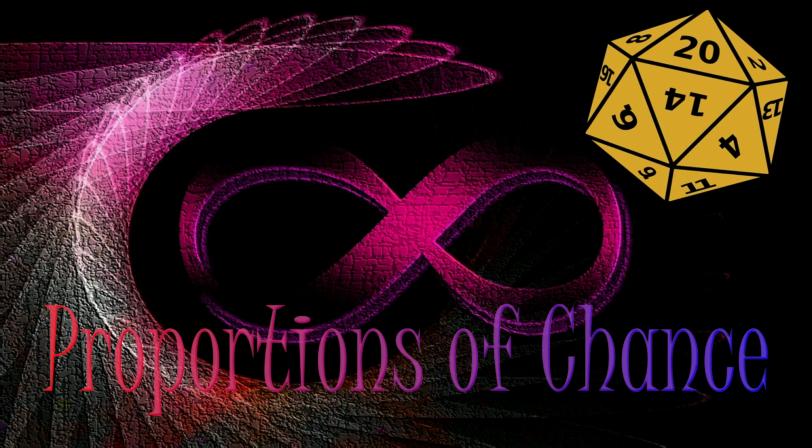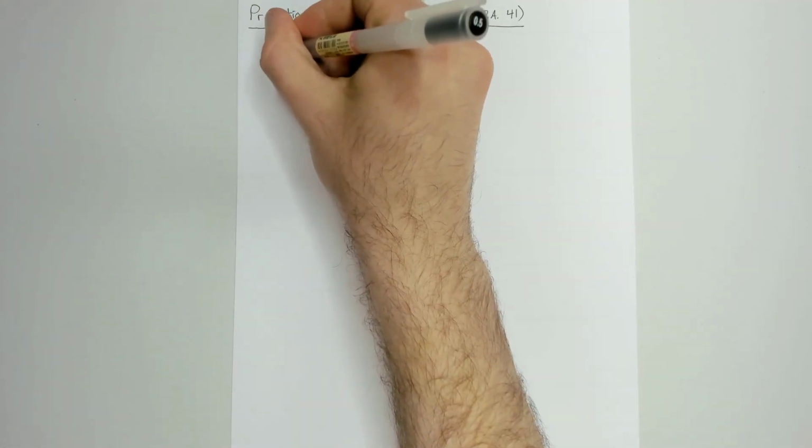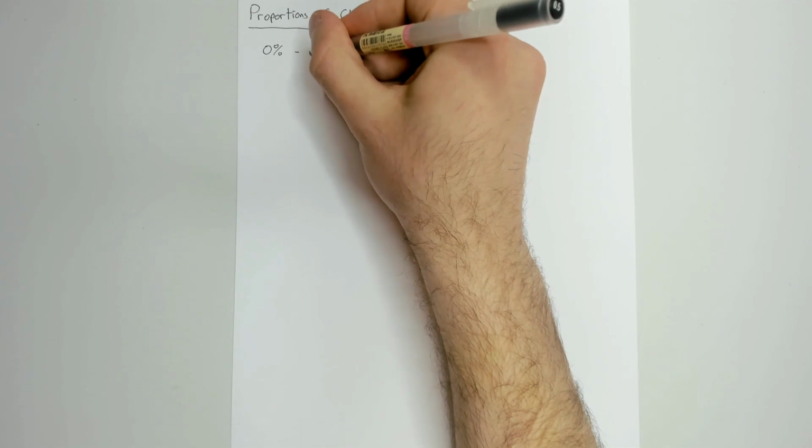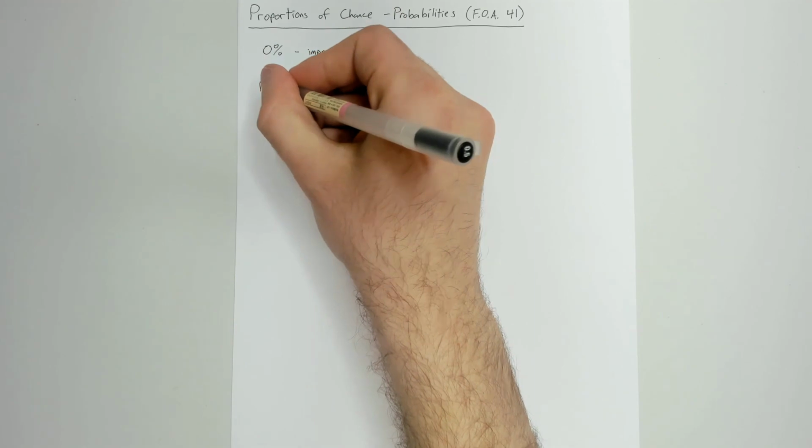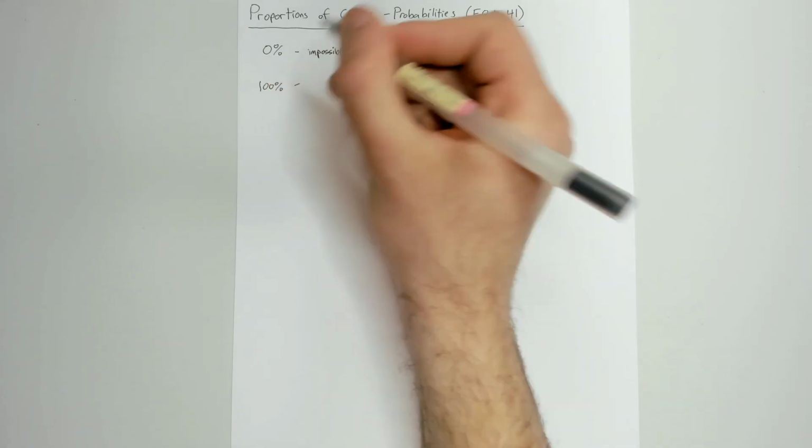And this is what we call probability. Proportions of chance. So if we think about probabilities, or these proportions of chance, how likely or unlikely an event is, in terms of percentage, standardized proportions, we would probably expect that 0% would mean that the event is impossible to happen. Because if there's a 0% chance of happening, then that means there is literally no chance of it happening. That's the lowest possible chance. It just doesn't occur. And what would the highest possible chance be? What would 100% likelihood look like?